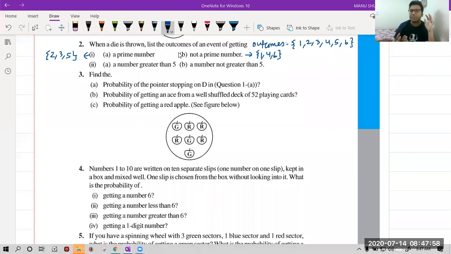Suppose I want a question from my side: numbers which are composite. Numbers which are composite. Then what would have been the answer?